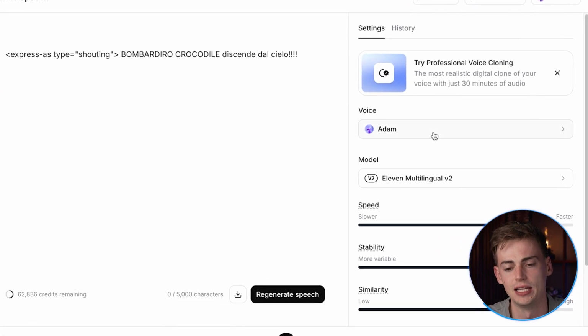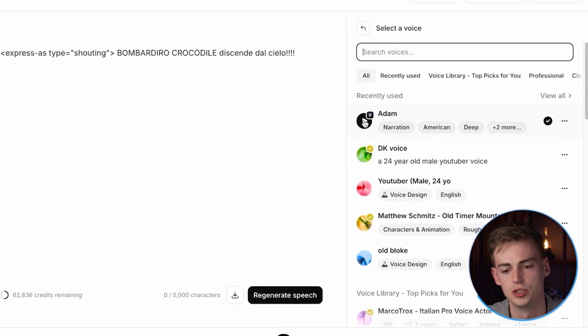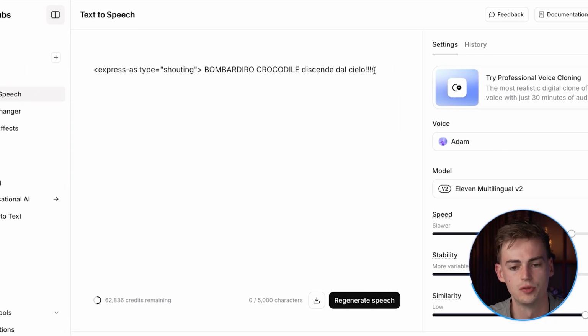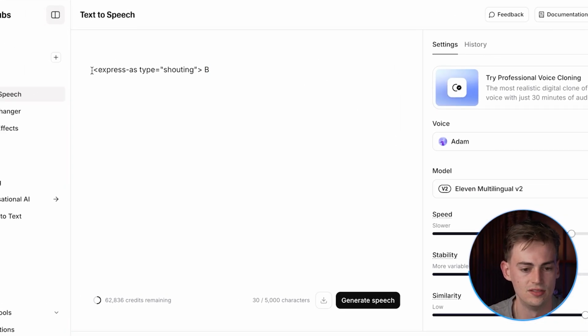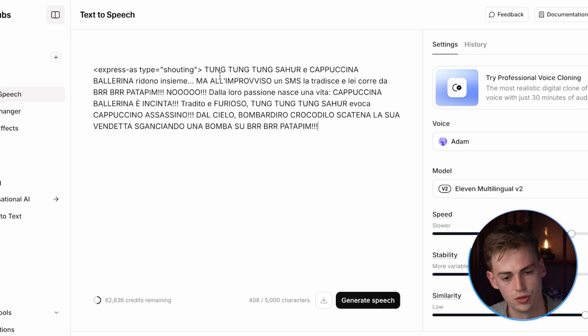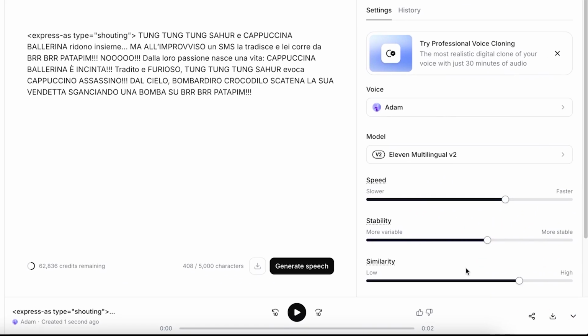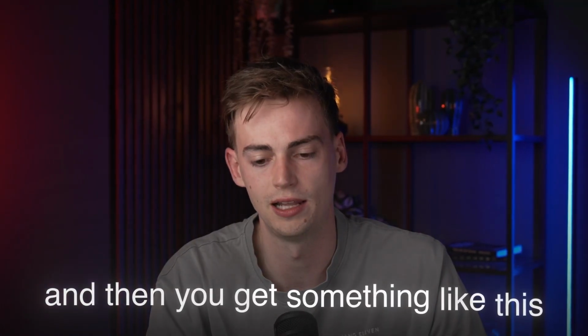And inside Elevenlabs, what you want to do is select the voice, which is Adam. Now using this voice, you want to add in this express as type shouting, and then you want to type in your text. Now for the speed, stability and similarity, I just kept it at like 1.04, 59% and 75%. Then you generate your speech, and then you get something like this.